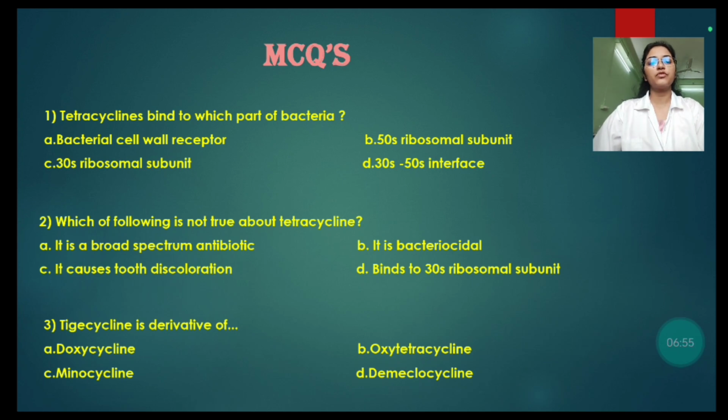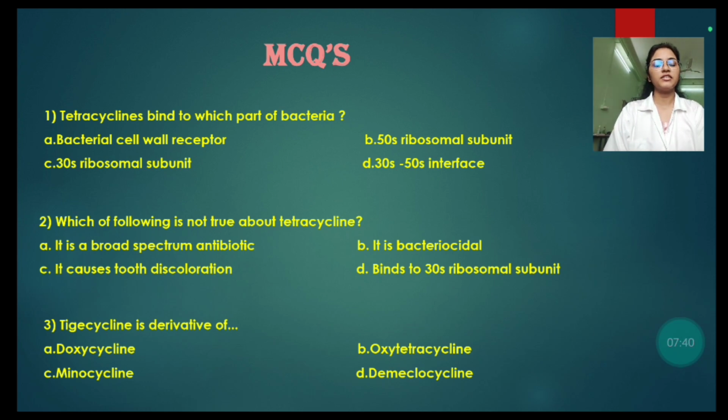Next question. Which of the following is not true about tetracycline? A. It is a broad spectrum antibiotic. B. It is bactericidal. C. It causes tooth discoloration. D. Binds to 30S ribosomal subunit. A, it is broad spectrum antibiotic, which is true. C, it causes tooth discoloration, we see that tetracycline has chelating property and it causes tooth discoloration. D, binds to 30S ribosomal subunit, true. And B, it is bactericidal. We see that tetracycline inhibits growth and multiplication of bacteria. Thus, it is bacteriostatic. It is not bactericidal. Bactericidal means which kills the bacteria. Thus, our answer is B.